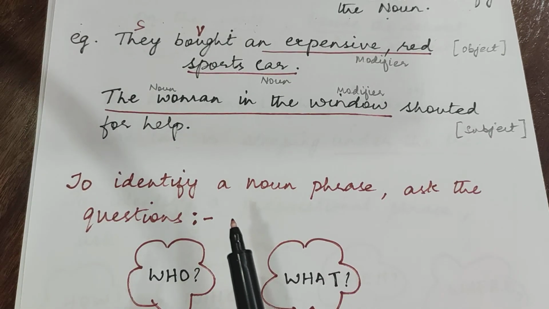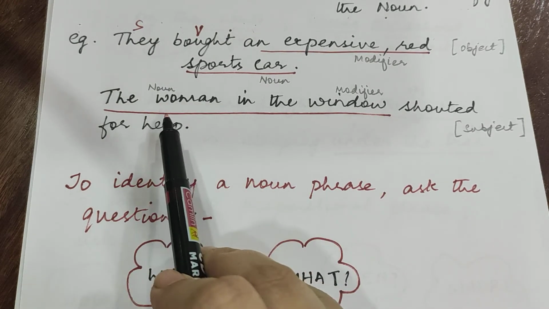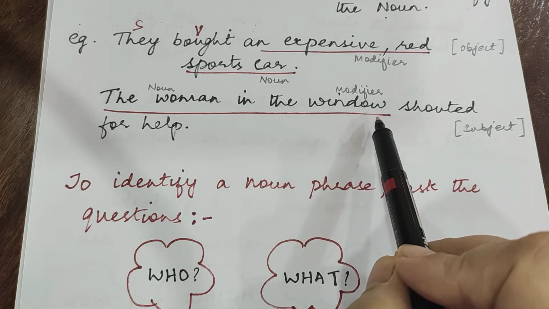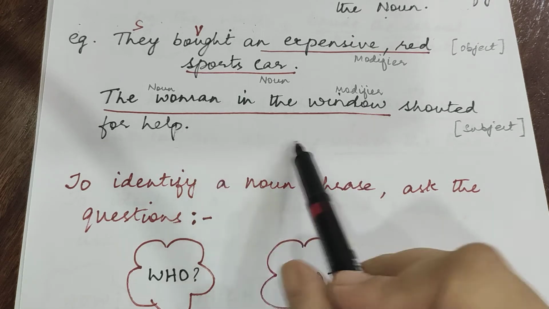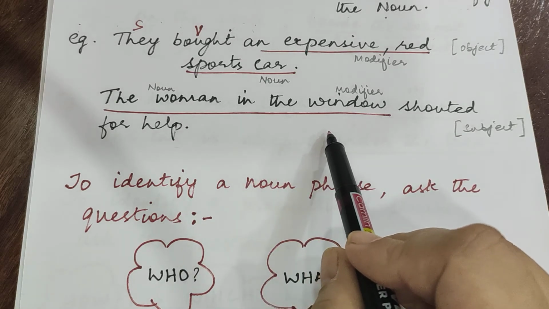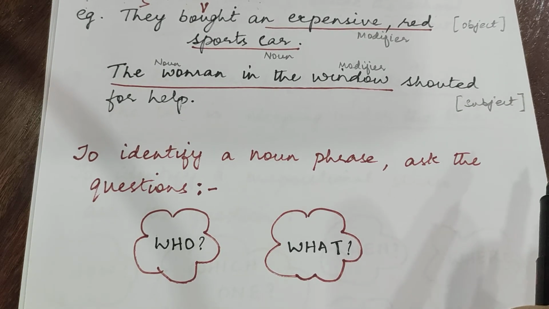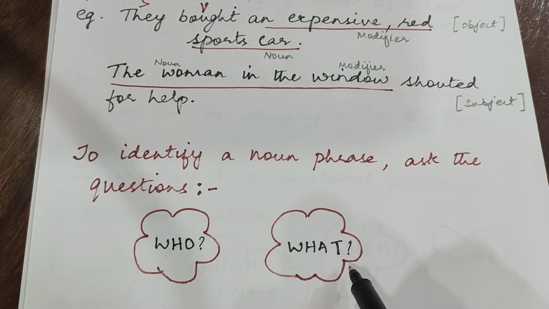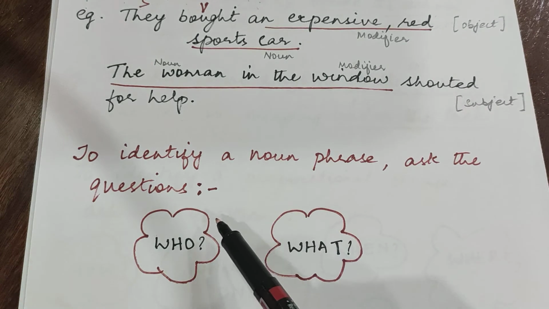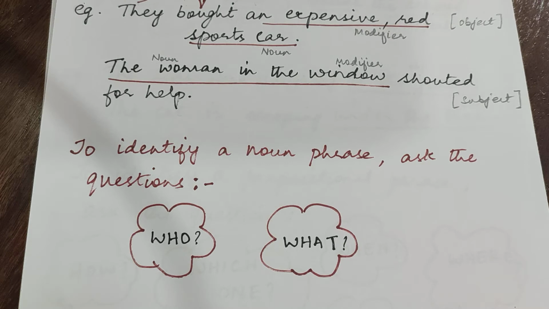Let us look at the second example. The woman in the window shouted for help. The noun over here is woman, and what are the words that are modifying it? In the window. So we are talking about the woman, that is why it is the subject. The noun phrase over here is used as a subject of the sentence. So to identify the noun phrase, we ask the questions who and what. What did they buy? An expensive sports car. Who shouted for help? The woman. Clear, children? Shall we move on?